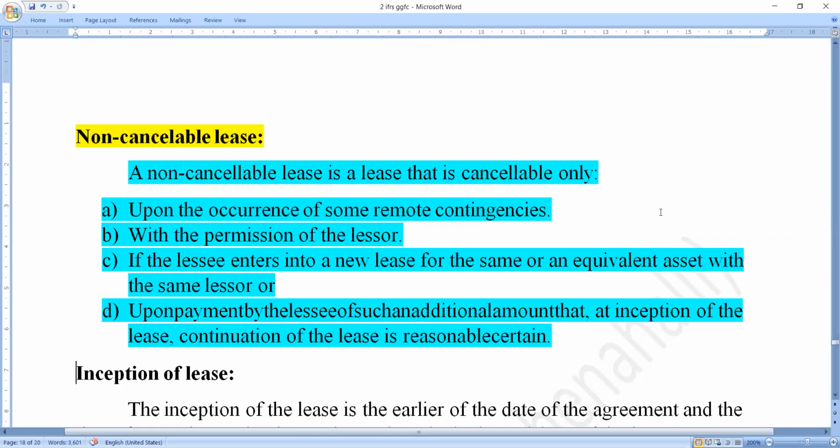And the next one is upon payment by the lessee of such an additional amount that at inception of the lease, continuation of the lease is reasonably certain. Inception means the beginning stage, the starting point, where they understand that when we have the same lease, we should continue the next lease, so because of their mutual understanding, it will be cancelled.